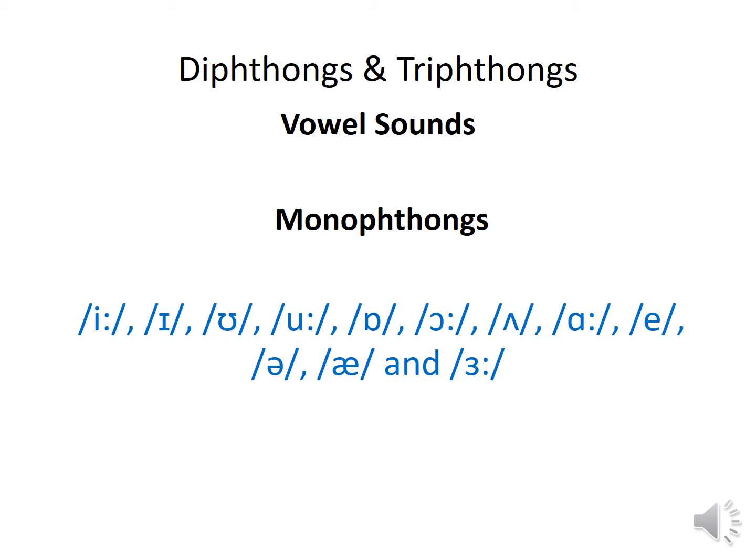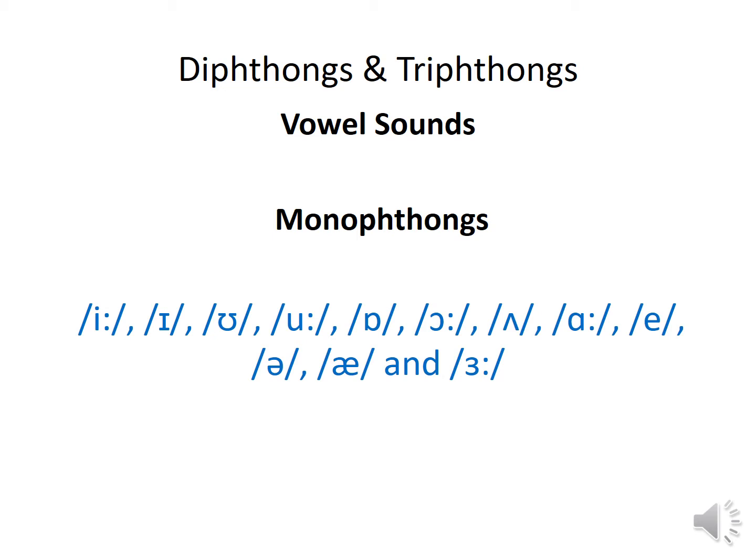For example, say these monophthongs: e, i, u, o, a. So there is no restriction of the air in our mouth. We can produce these sounds with free release of the air.